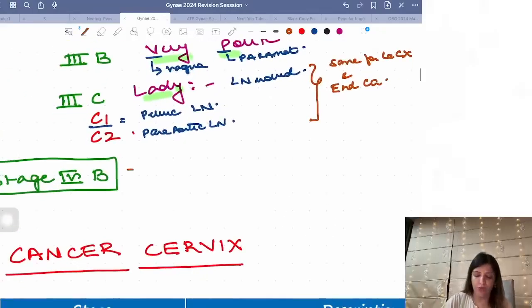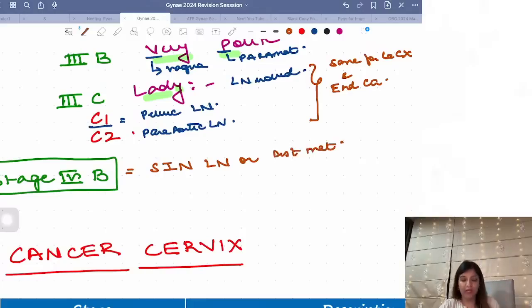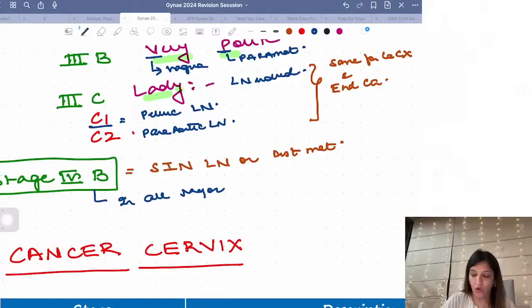Then comes, I don't want you to remember any other stage, stage 4B. Stage 4B means superficial inguinal lymph nodes involved or if there is distant metastasis. So please remember, in all major gynae cancers, what are the major gynae cancers?